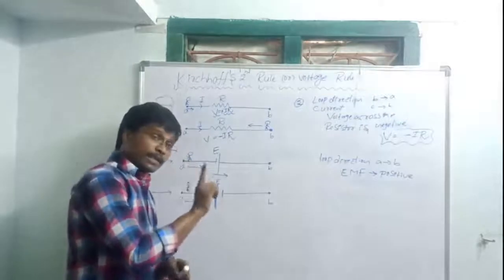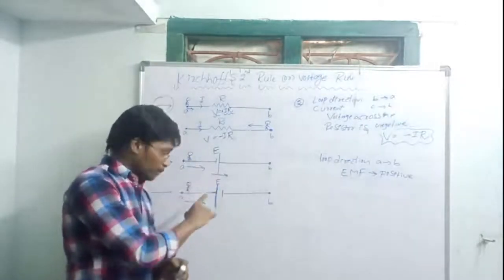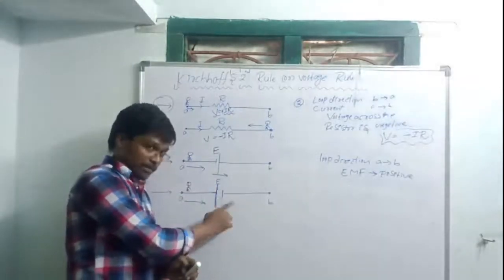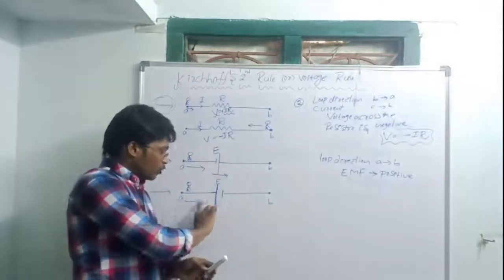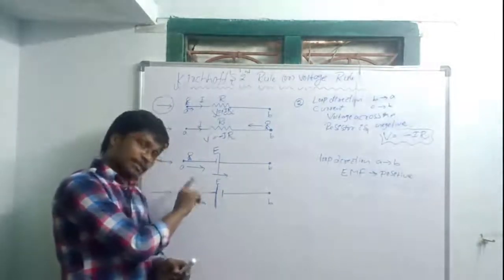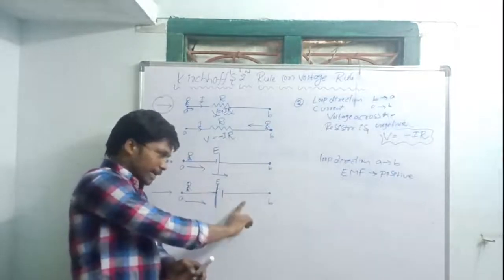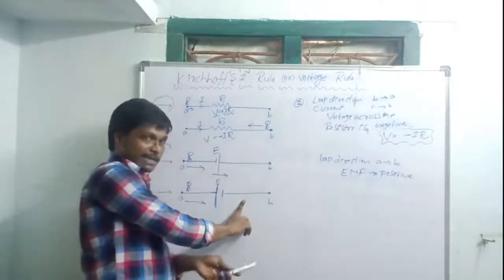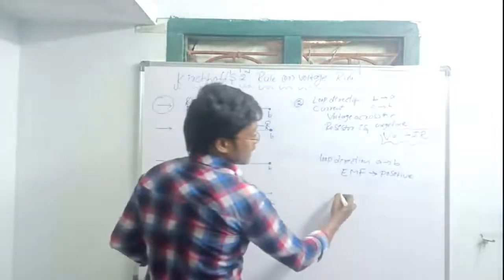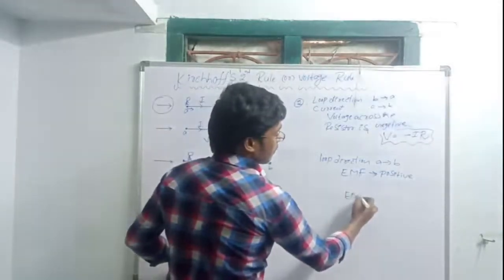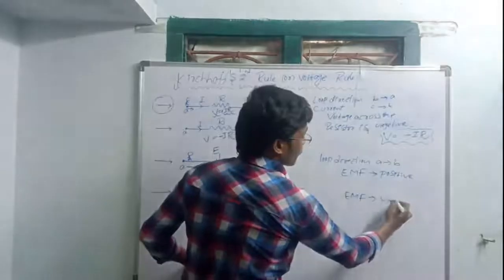When the loop direction is moving from positive side to negative side of the electric cell, that EMF is negative.